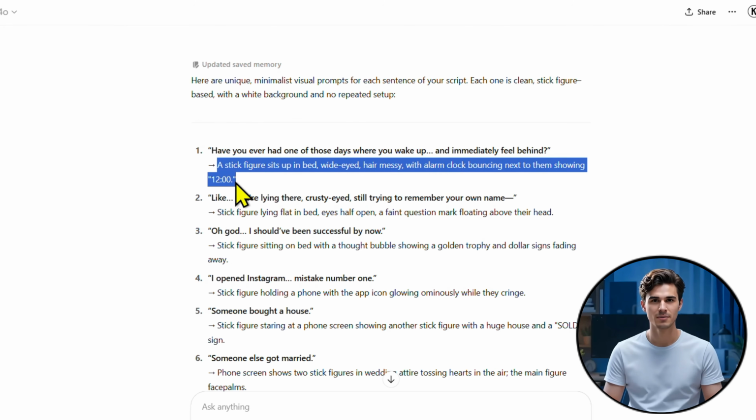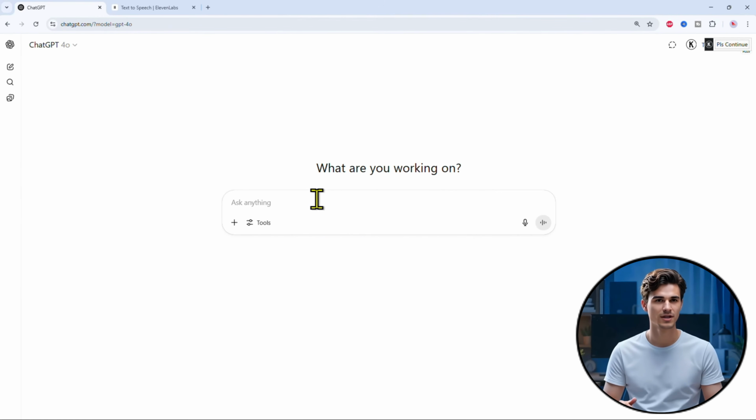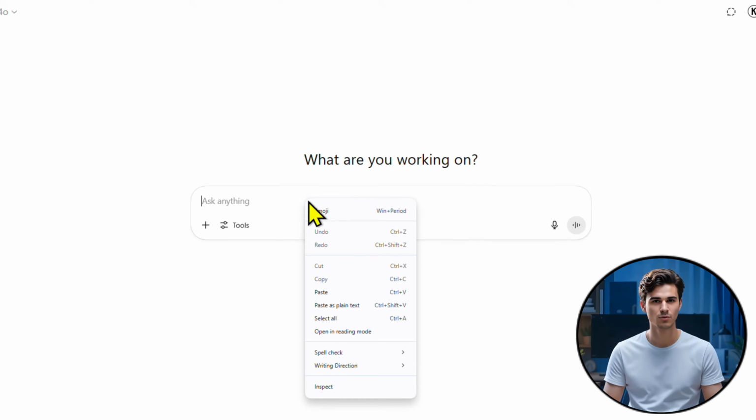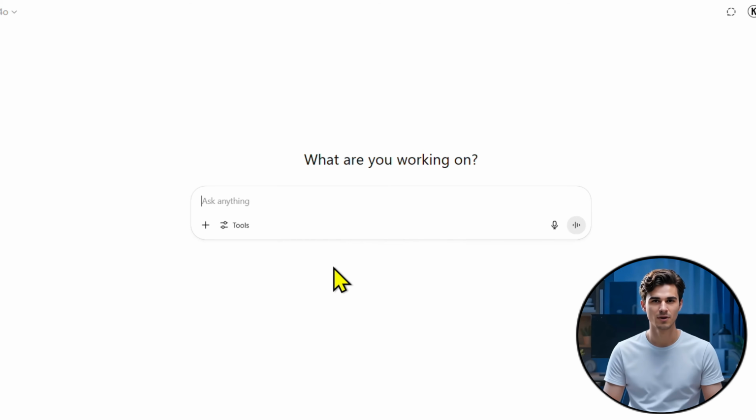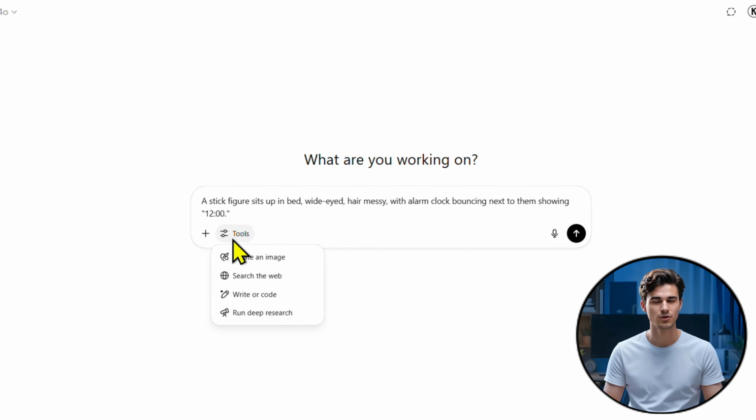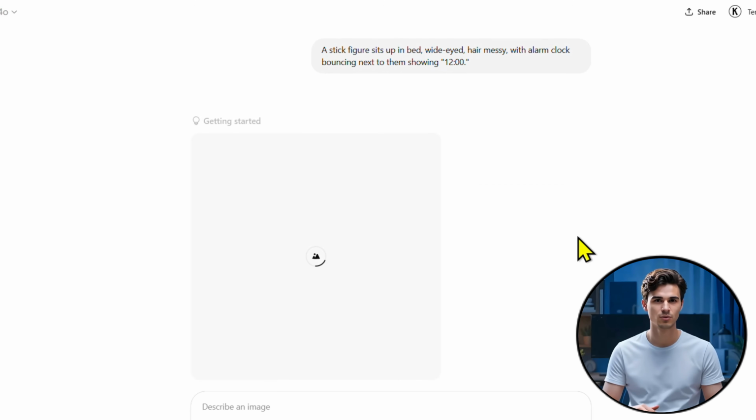Now copy the first image prompt I've provided, then open a new chat in ChatGPT. Once you're there, paste the prompt into the message box. Inside the tools, select Create Image. This will activate ChatGPT's image generation feature. Next, press enter and just wait a few moments. ChatGPT will begin generating the image based on your prompt.